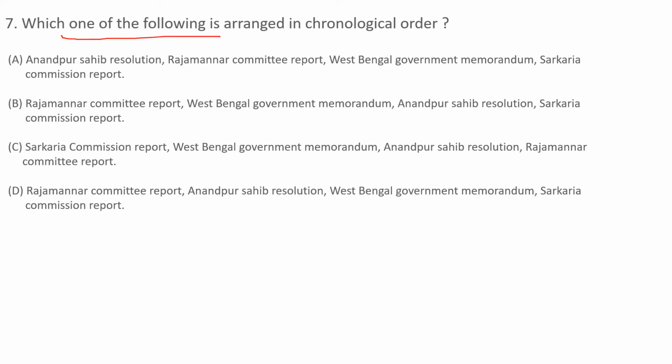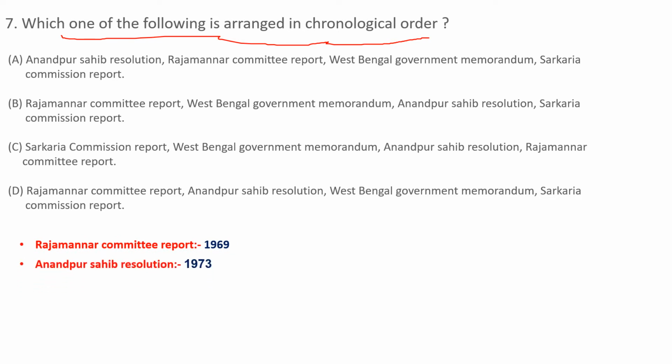Which one of the following is arranged in chronological order? For arranging these resolutions, reports and memoranda in chronological order, we need to know the year in which they appeared. Let us see one by one. Rajamannar Committee Report, 1969. Anandpur Sahib Resolution, 1973. West Bengal Government Memorandum, 1977.